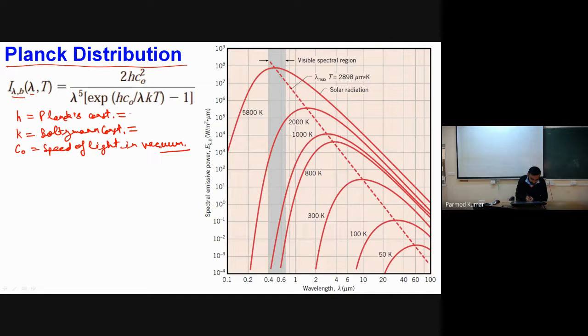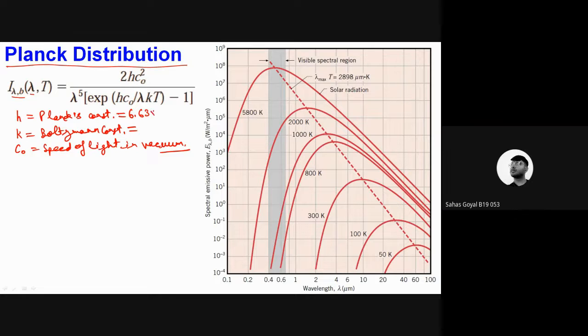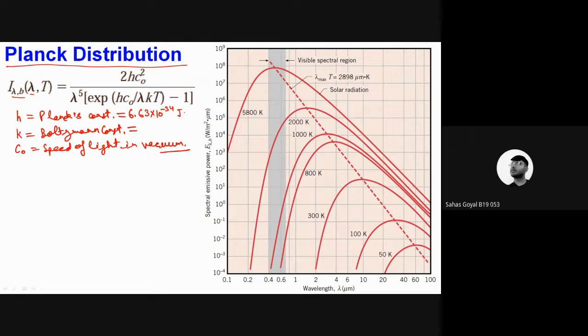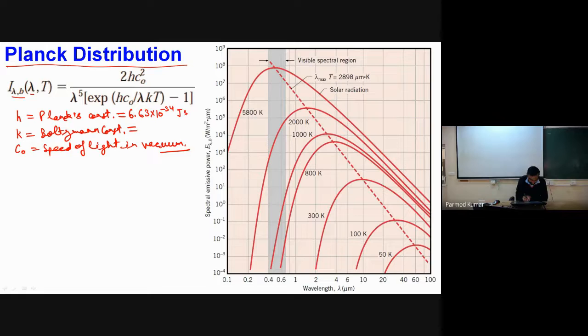So the value of Planck's constant will be 6.626 into 10 raised to power minus 34. What will be the unit? Joules per hertz, or I can say simply joule second. And for the Boltzmann constant, and the speed of light in vacuum, we already know 3 into 10 to the power 8 meters per second.